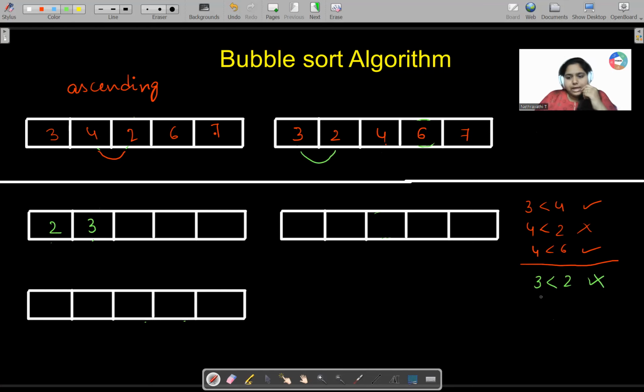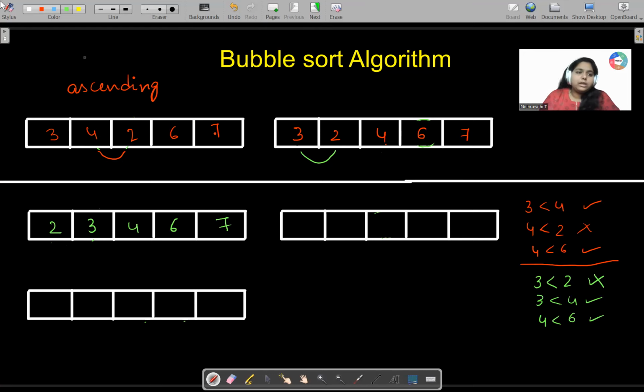3 and 4, they are in order. Yes, 3 is less than 4. They are in order, so 4 is retained. And 4 and 6, they are also in order. 4 is less than 6. They are in order, so 6 is retained, as 7 is fixed over here because it is the last element. Fine. Now later on what will happen? It will again recheck the things whether they are correct or not.